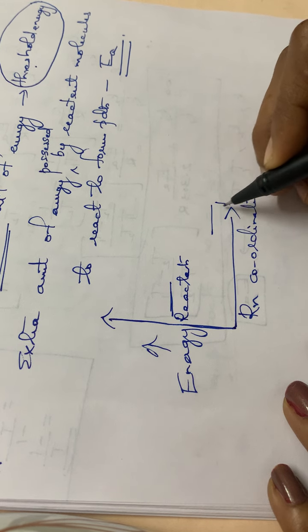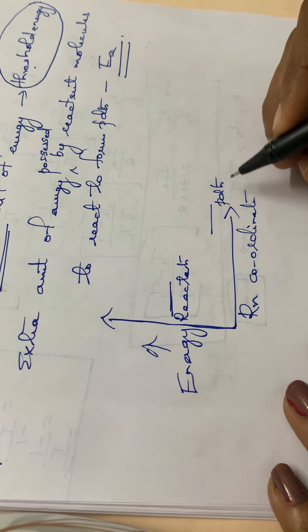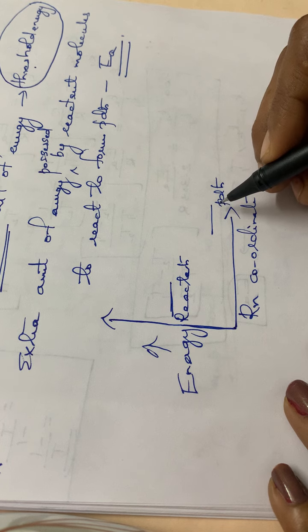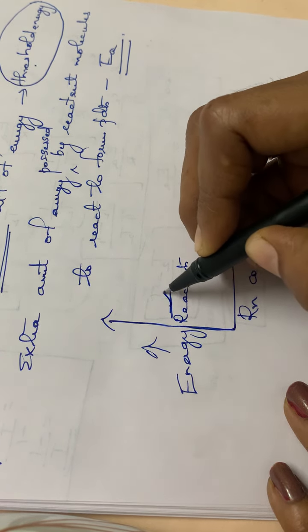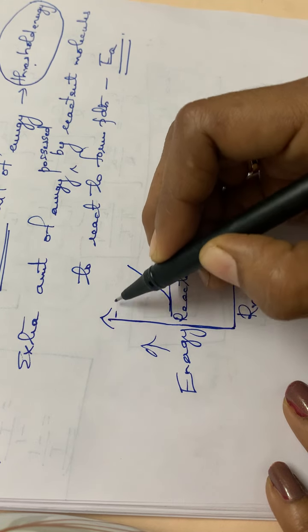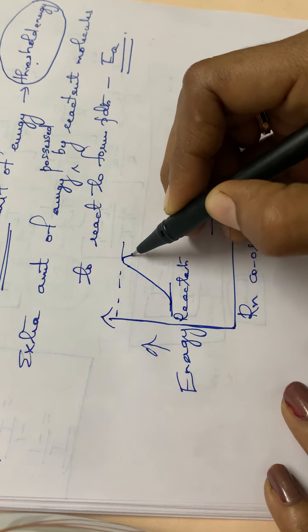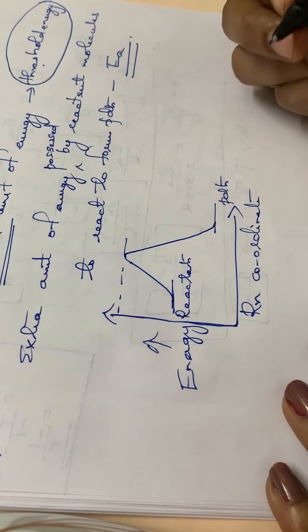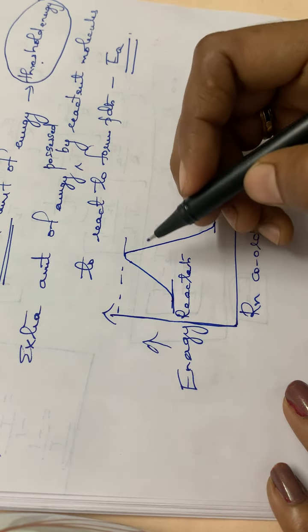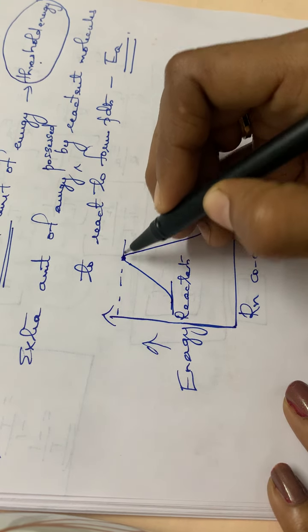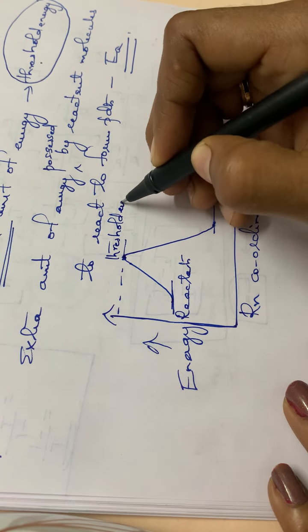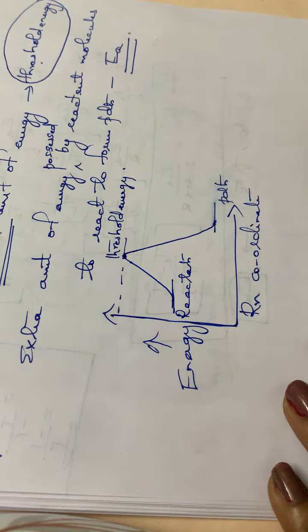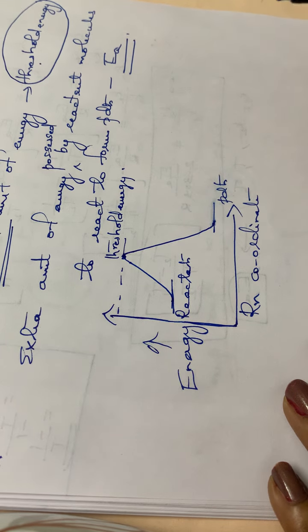After forming the products, it will go to a lesser energy state, isn't it? So the reactants should have a minimum amount of energy, that is the threshold energy. Then it is converted to products. So this is the energy barrier, or the threshold energy. The molecule should have a threshold energy. Already it will have some energy, and then it will convert to products.